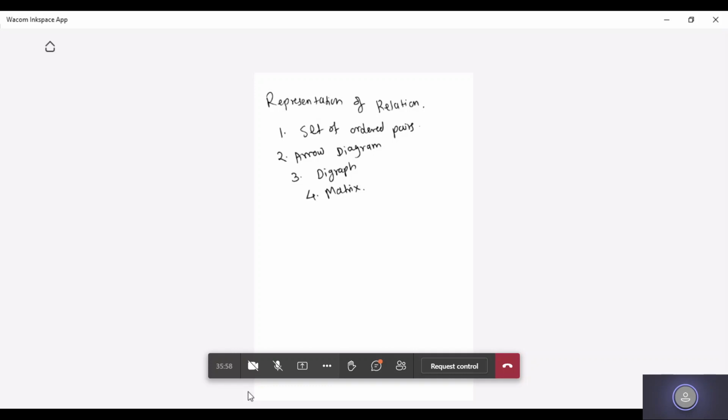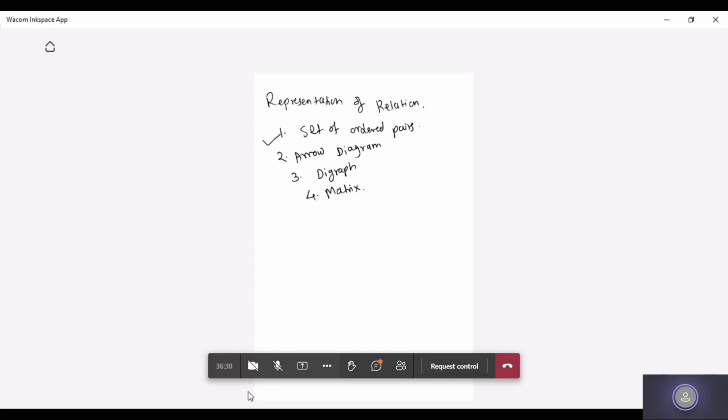Okay. Like for a set, we had seen different representations: tabular form, set builder form, right? Ordered pair form we have seen. Similarly, for relation also, we are having different representations. So let us check out what these representations for the relation we are having. The first one we have already seen, set of ordered pairs: 1, 2, 2, 3, 3, 4, 5, 6. Those are the ordered pairs you will be getting.